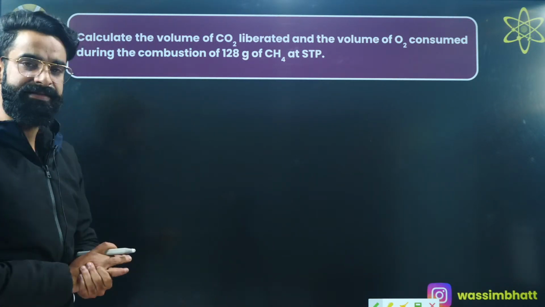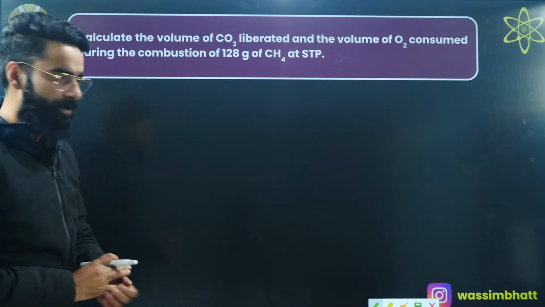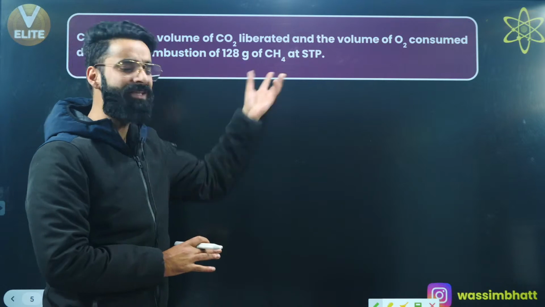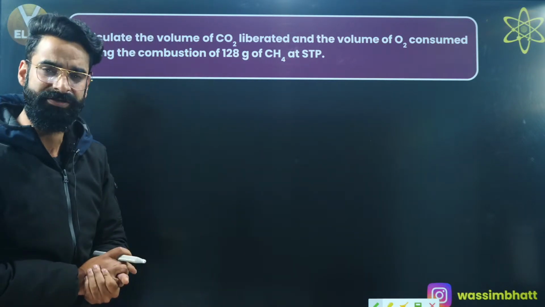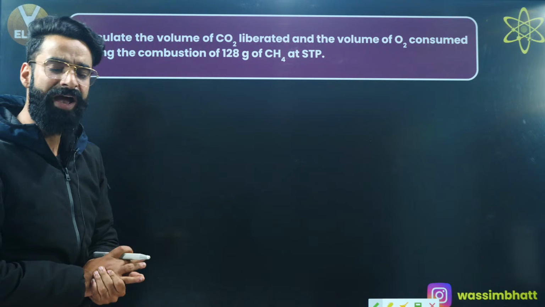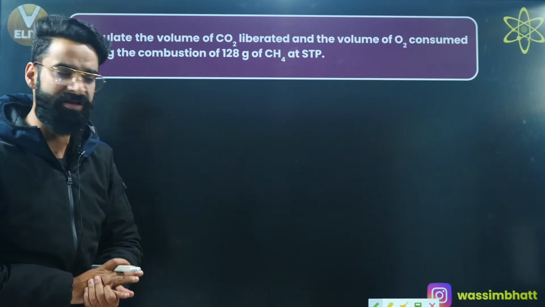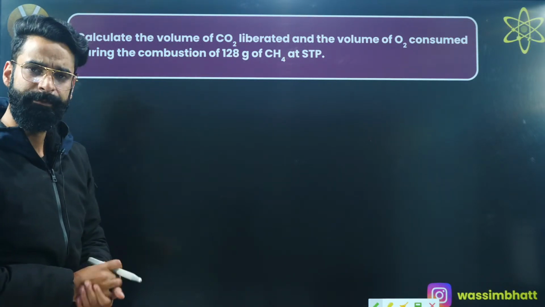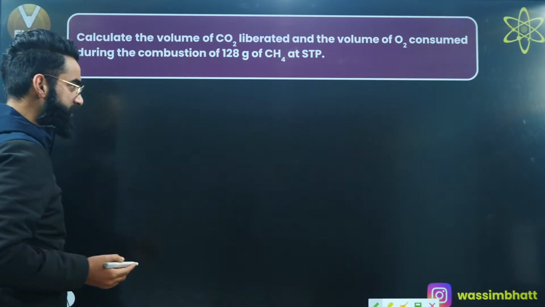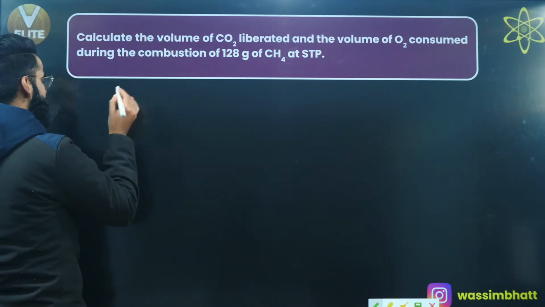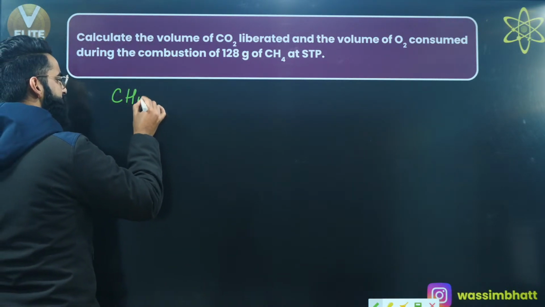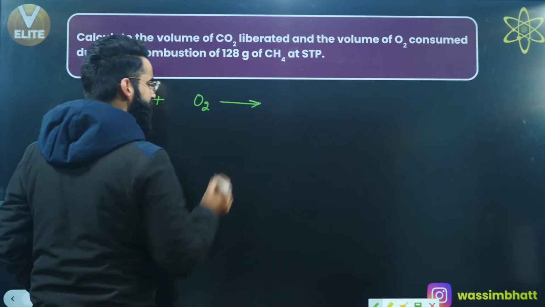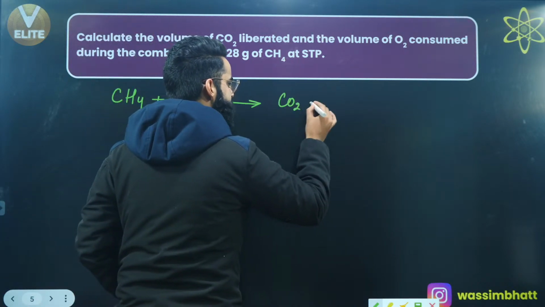First of all, as per the question itself, we are doing the combustion of methane. Basically, we are making this methane react with excess oxygen. You all must be familiar with what the products of this combustion reaction are going to be. The products are definitely going to be carbon dioxide and water. Now have a look at how this sort of question is to be solved. So CH4, I'm making it react with excess oxygen, and the products in this reaction are definitely going to be carbon dioxide and water.